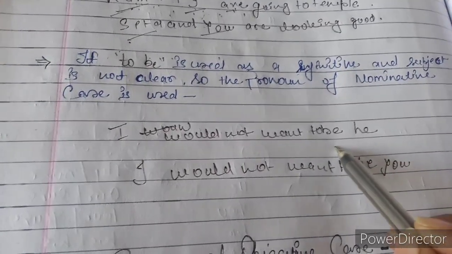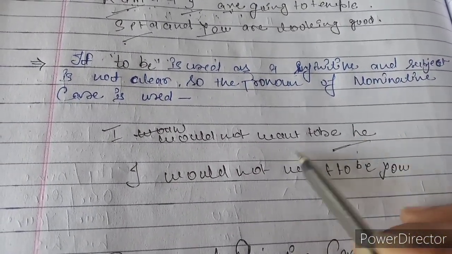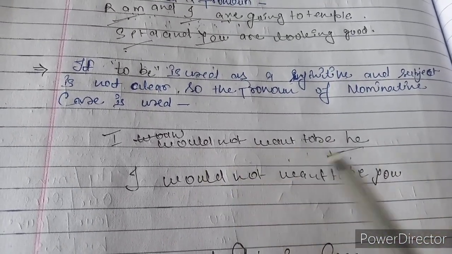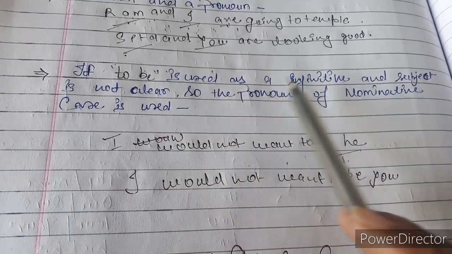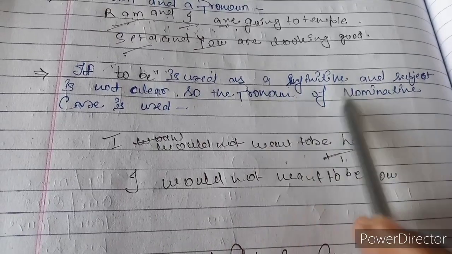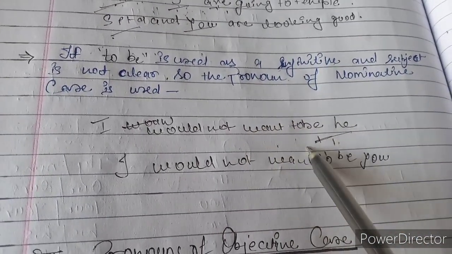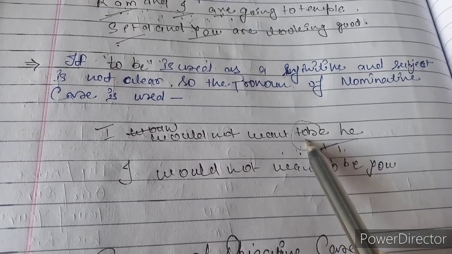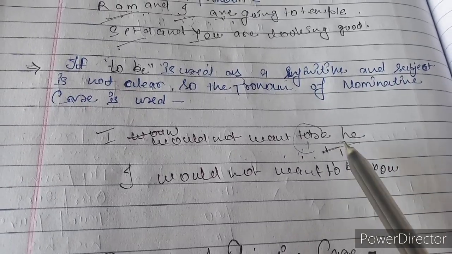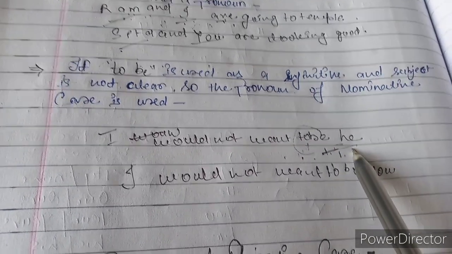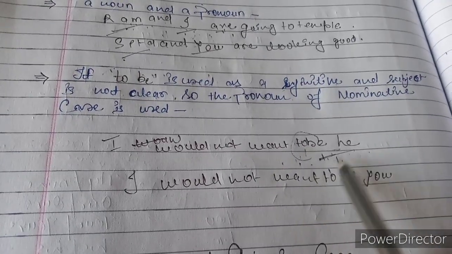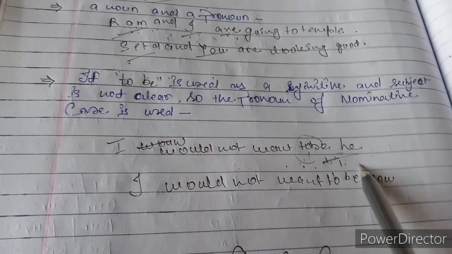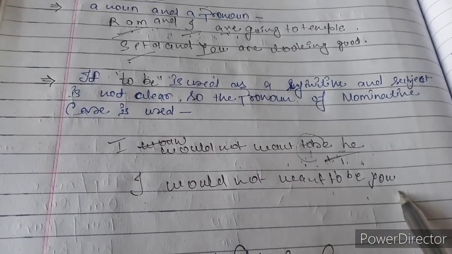Here he is used as the object of the sentence, but it is used as subject also. To be is used as infinitive and subject is not cleared in the sentence, when the subject is not clear, and to be is used as the infinitive. So here to be is used as the infinitive, and he is the nominative case pronoun. He is the pronoun of nominative case, and it is used as the subject of the sentence. I would not want to be he. I would not want to be you.